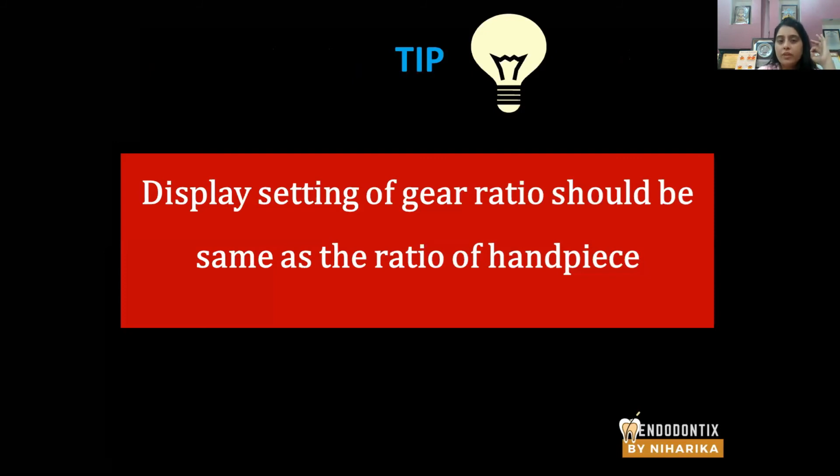Okay. So this is a very important tip, that the display setting of the gear ratio on the screen of the endomotor should be the same as the ratio of the handpiece. Forget about speed. Check the gear ratio. Check the gear ratio of the endomotor. Assess how much speed your endomotor is generating, how much is the output speed from the endomotor to the handpiece, and how much speed that handpiece is taking from the endomotor and converting, or putting it on that file. So that is more important.